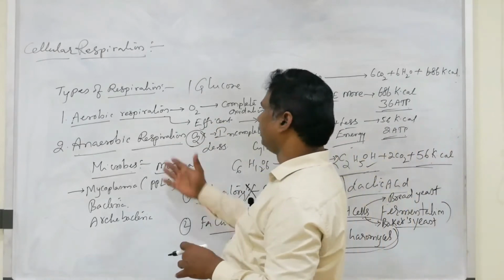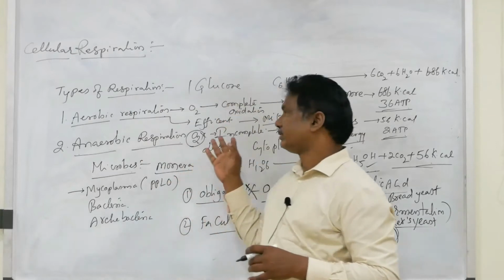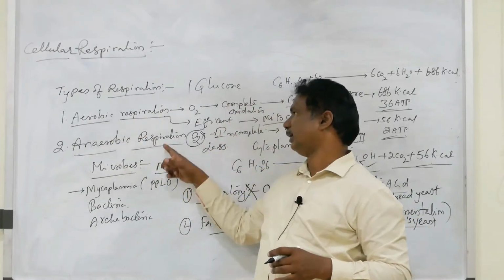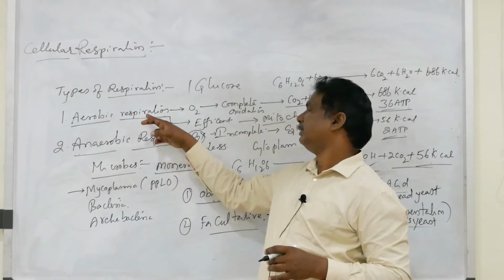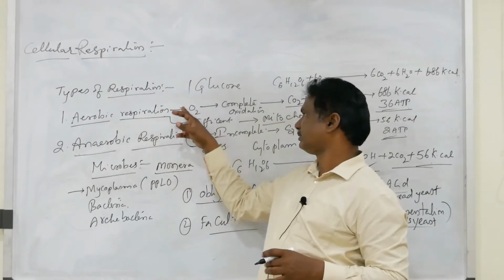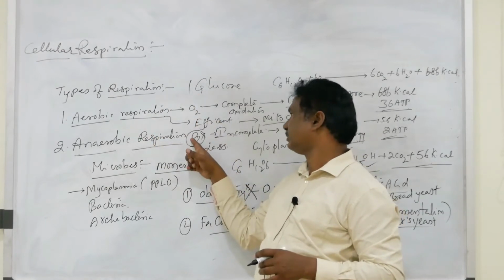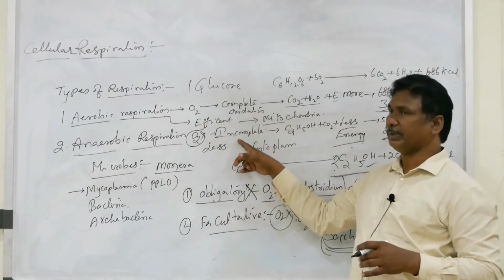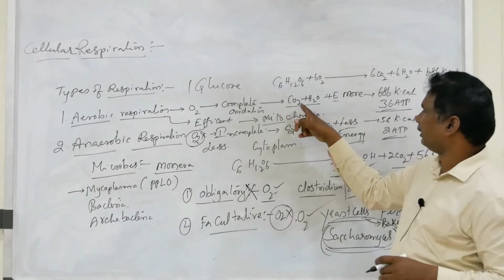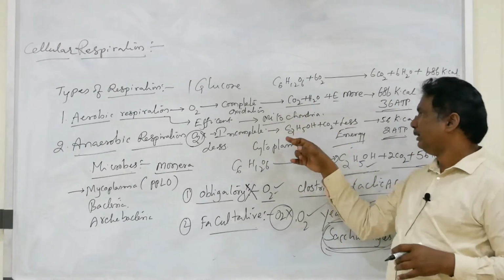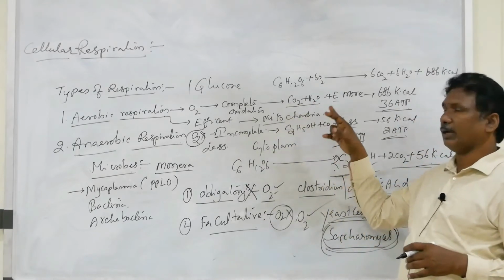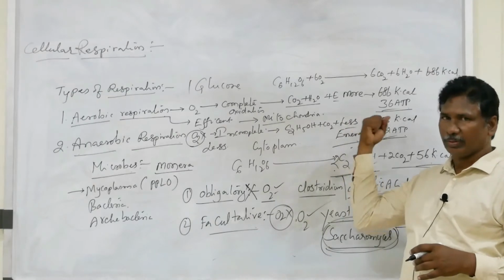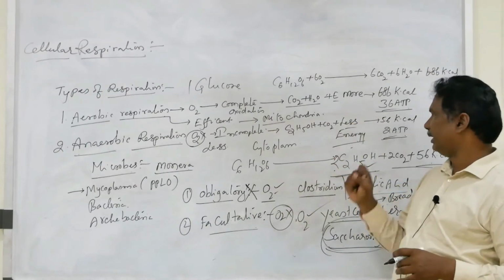Once again, see the types of respiration: aerobic respiration and anaerobic respiration. In aerobic respiration, oxygen is required; in anaerobic, oxygen is not required. Aerobic is a complete oxidative process; anaerobic is incomplete oxidation. The end products are carbon dioxide and water in aerobic; in anaerobic, ethyl alcohol or sometimes lactic acid in our muscle cells, and carbon dioxide.